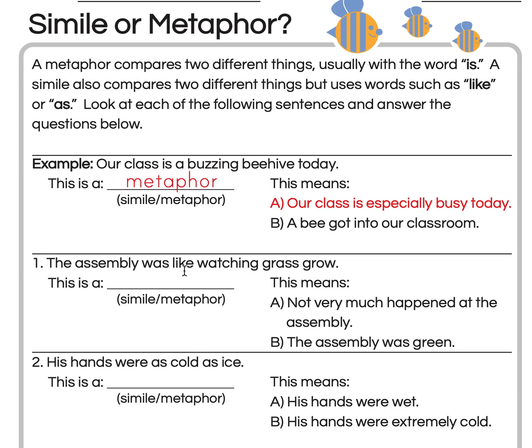You may have seen that it has like in it, which makes it a simile. It's comparing the assembly to watching grass grow. And because it has like, it's a simile. This means A, not very much happened at the assembly, or B, the assembly was green. Well, if we were to go outside and watch grass grow, nothing much would happen. It's not like the grass grows super quickly. So A, not very much happened at the assembly.